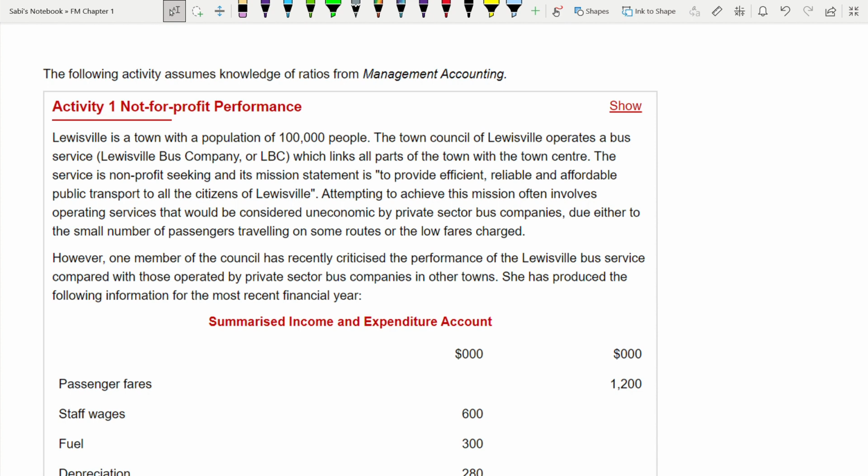For those activities, you will be given space to write, and the moment you click show, it will show you the answer. I have not copy pasted the answer here. The reason is I used to do that previously and explain through the answer.